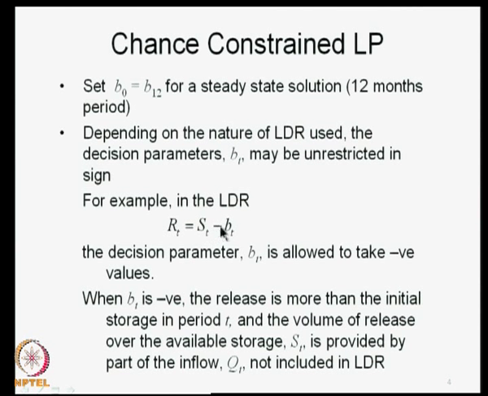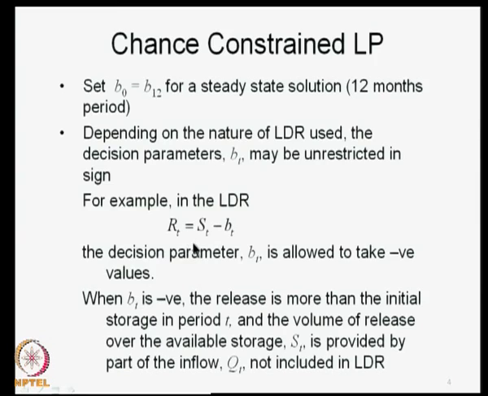Now, in this case, BT can be made unrestricted in sign, which means that BT can be allowed to take negative values. What happens if a particular BT turns out to be negative in your optimal solution? It would indicate that RT is equal to ST plus BT with that value of BT, which means that you are releasing more than what is available in the storage.